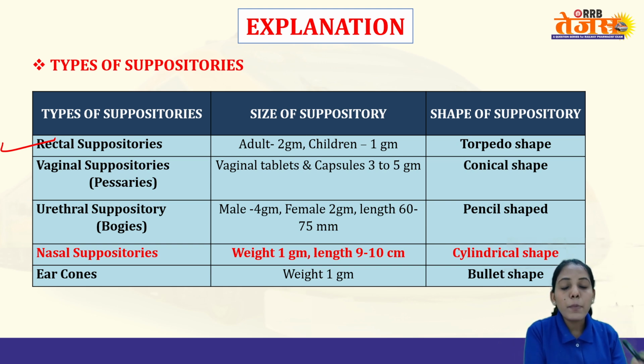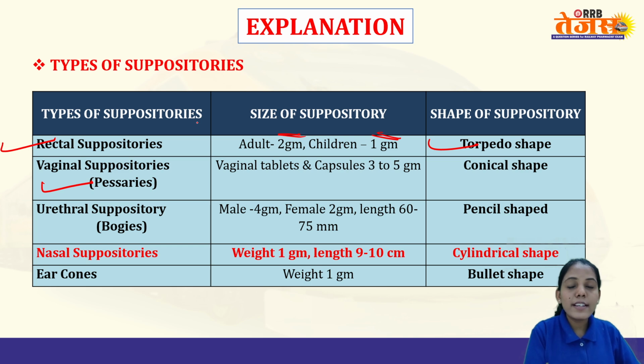If we talk about the rectal suppository, depending upon the cavity, there are different shapes of suppositories. So in case of suppositories, it is very important to remember the weight, size and shape. For rectal, adult it is 2 gram, children it is 1 gram, and it has a torpedo shape.